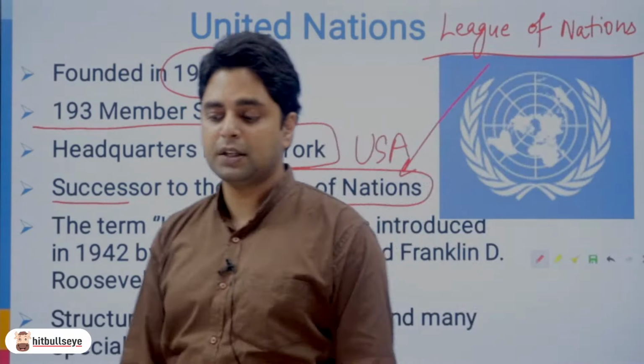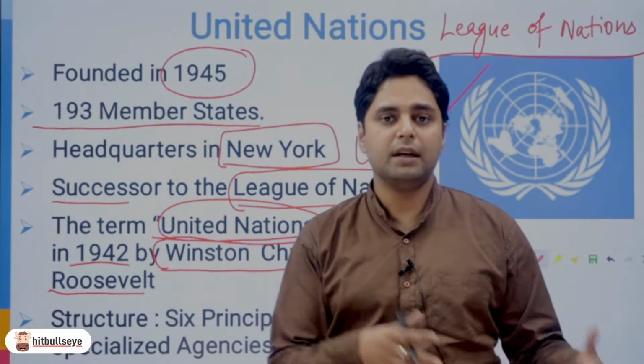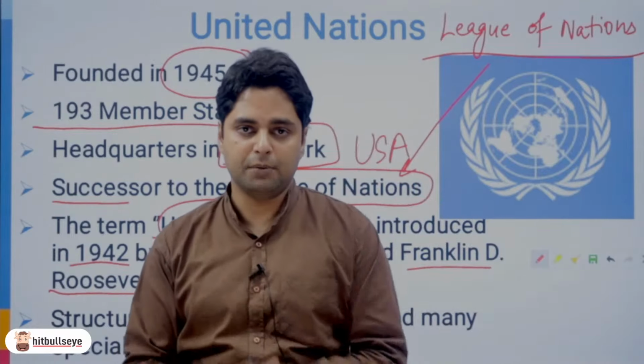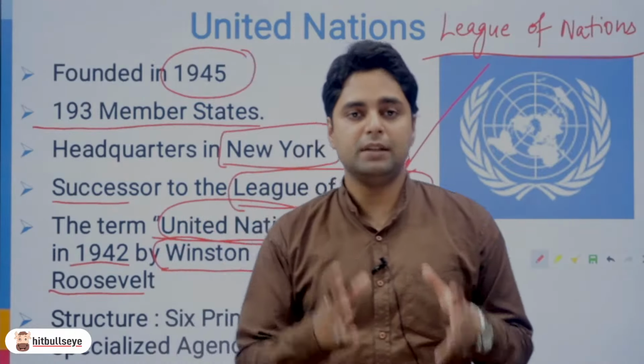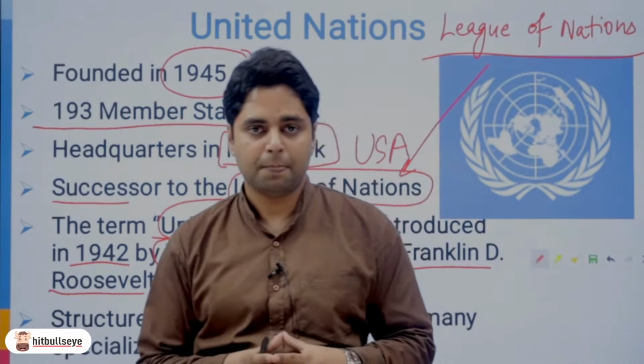And ये टर्म जो है यूनाइटेड नेशंस, it was introduced in 1942 by Winston Churchill and Franklin D. Roosevelt. So Winston Churchill was the Prime Minister of England at that time and F.D. Roosevelt was the President of USA. So at that time, the entire Western bloc was fighting against Japan, Italy and Germany. So यूनाइटेड नेशंस टर्म इसलिए दी गई थी कि सभी नेशंस को यूनाइट हो जाना चाहिए ताकि फासिज्म को खत्म किया जा सके. But once the Second World War was over, the focus turned towards global unity and hence United Nations became a reality.